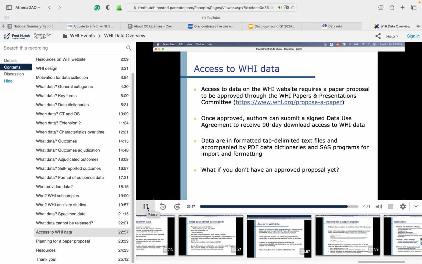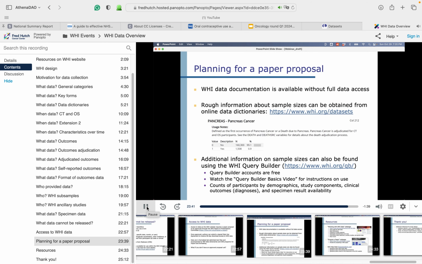But what can you do if you don't have an approved proposal yet? You can plan for your paper proposal. If you are planning for a paper proposal, you can make use of the WHI data documentation described here without full data access. This documentation can provide information about which variables are collected at which time points and on which participants. Additionally, rough information about available sample sizes can be found by looking at the statistical summaries in the online data dictionaries. For example, we can see that there have been about 1,500 pancreatic cancer cases during WHI follow-up.